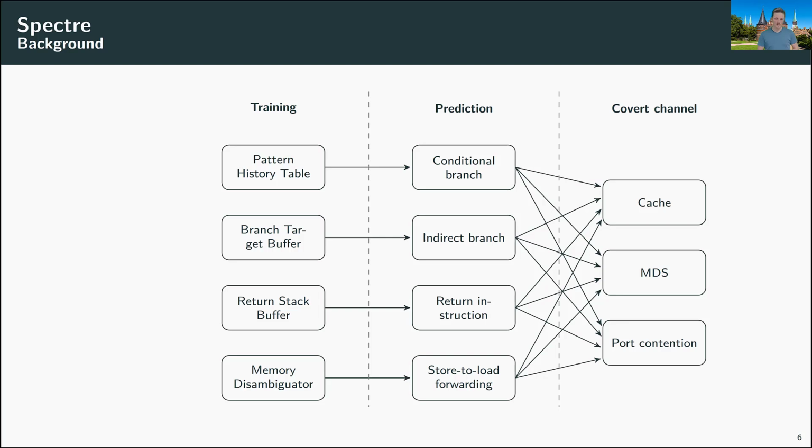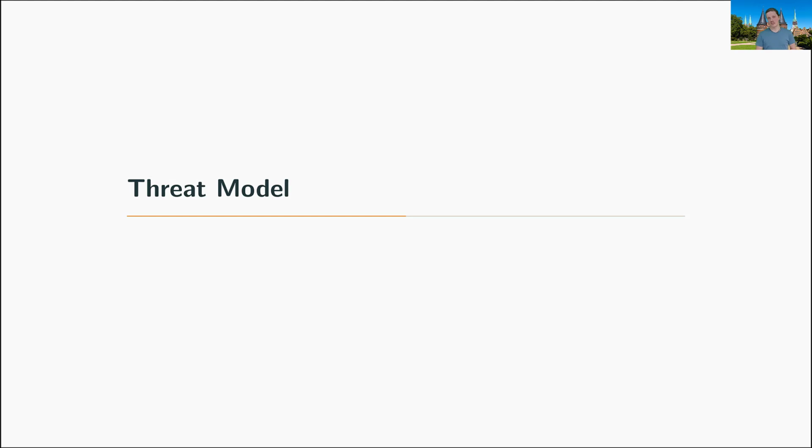And all those different paths have different names. For example, there's Spectre-PHT, that is the name we give to the variant that mistrains the pattern history table. This is why we call it Spectre-PHT. And then there's Spectre-BTB, Spectre-RSB, and Spectre-STL. So BTB for the branch target buffer, RSB for the return stack buffer, and Spectre-STL for the store-to-load forwarding. Okay, that's it with the background.